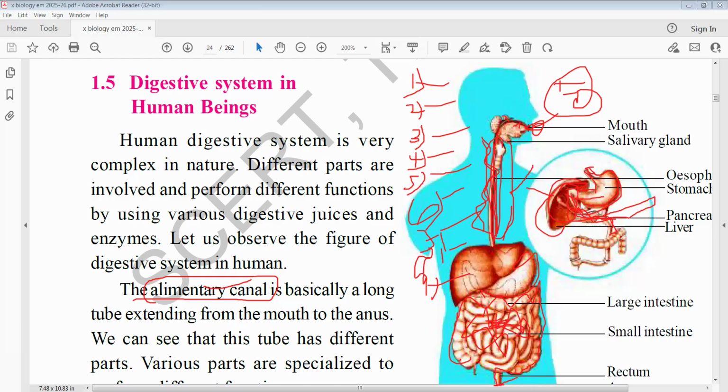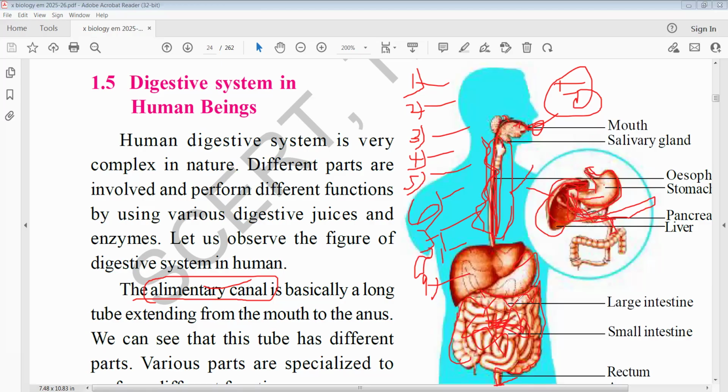Then from the small intestine, food goes to the large intestine, where the small intestine joins the large intestine. There a thumb-like structure we can see, that is called the appendix. The appendix is a part present between the large intestine and small intestine. Sometimes it helps to store bacteria and other microbes. Sometimes it is involved in digestion. Most of the time, 99.9%, the role of the appendix is zero, so scientists consider the appendix a vestigial organ.